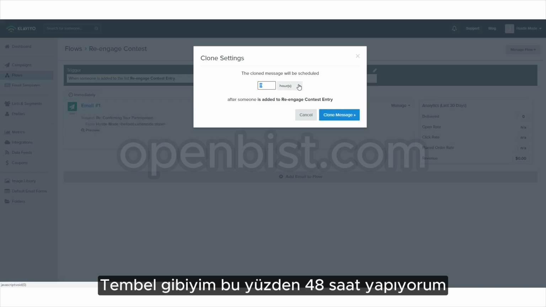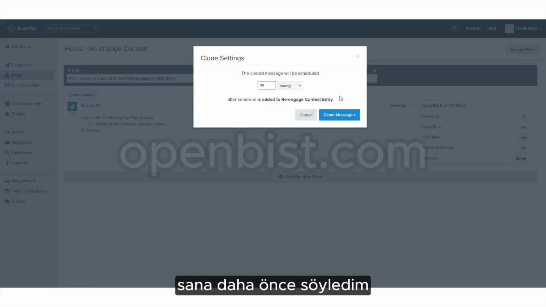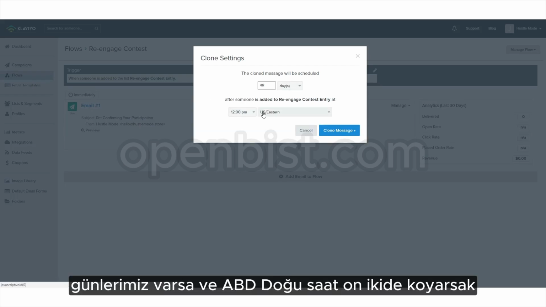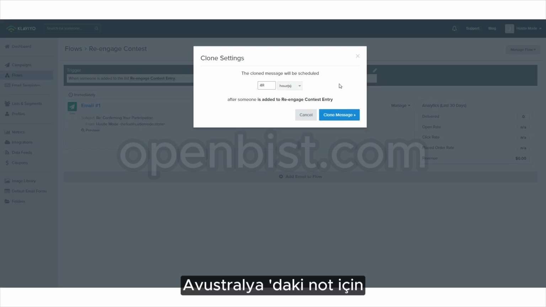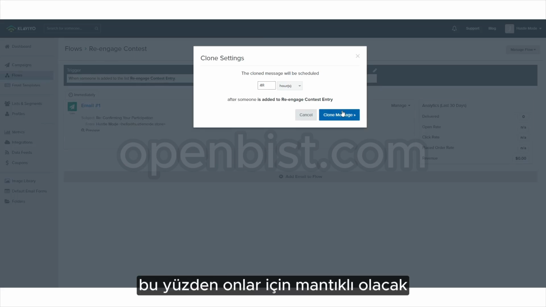So I do 48 hours because if somebody enters at a certain time, you don't want it to be sent 2 days later because everyone's time zone is different. If they've entered at 7 p.m. at night, and we set it to 12 p.m. US Eastern 2 days later, it might be a different time for them. They might be in Australia. If we do it at 48 hours, it doesn't matter if it's 7 p.m. in Australia or 2 a.m. in America. They're going to get it at the exact same time that they opted in, so it's going to make sense to them.